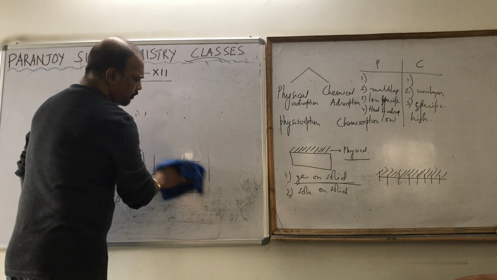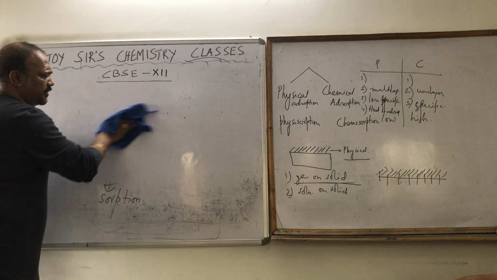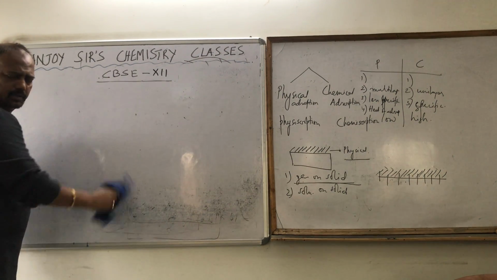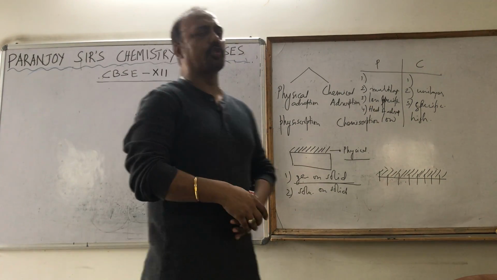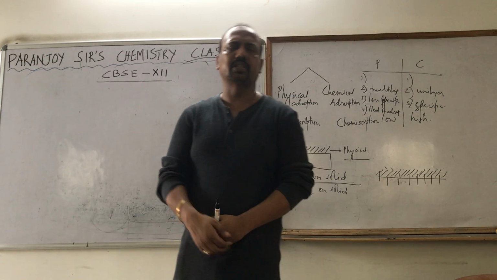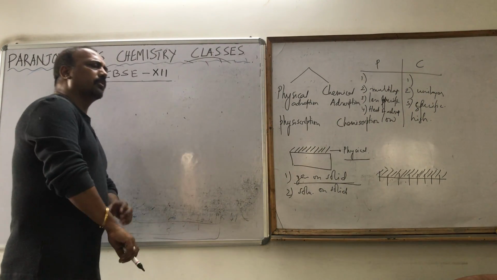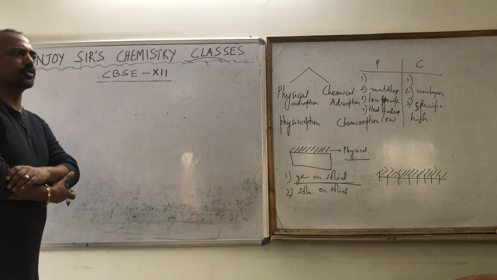Okay. Now, a very frequent question that comes is: show that most of the adsorption processes are exothermic. How can we show this?